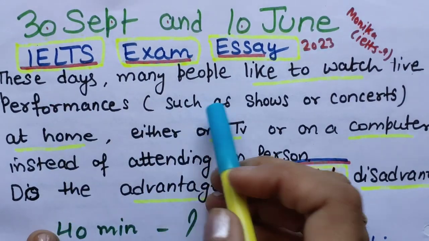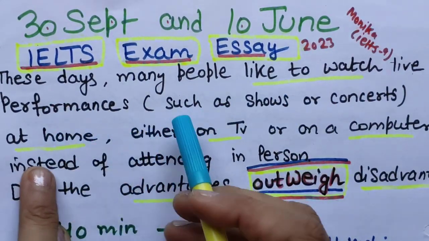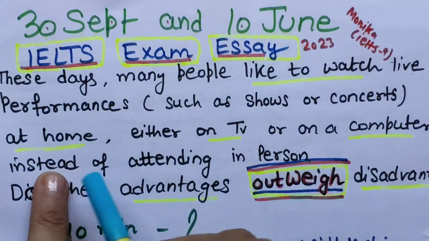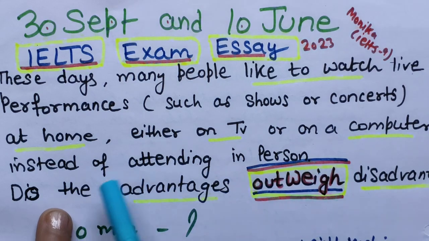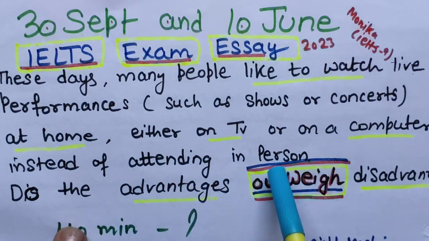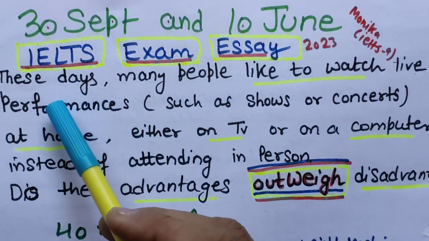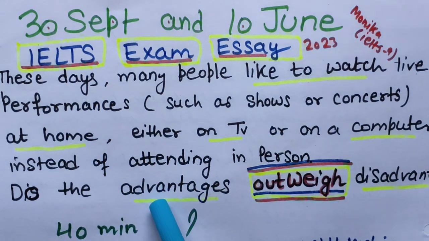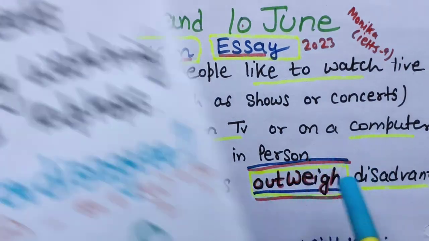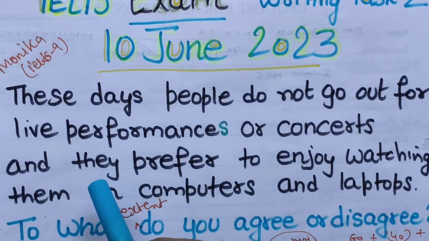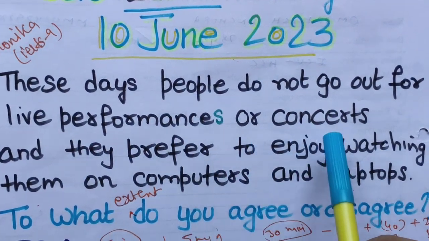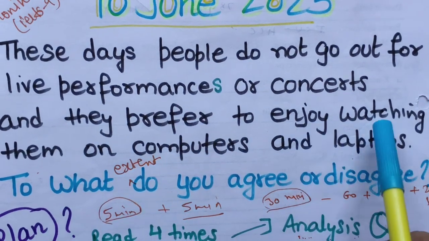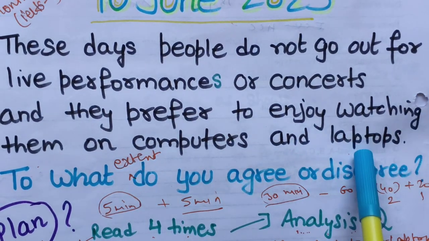These days many people like to watch live performances such as shows or concerts at home, either on TV or on a computer instead of attending in person. First we will match the statements, then we will discuss how to do this question. On 10th June they were saying these days people do not go out for live performances or concerts and they prefer to enjoy watching them on computers and laptops.